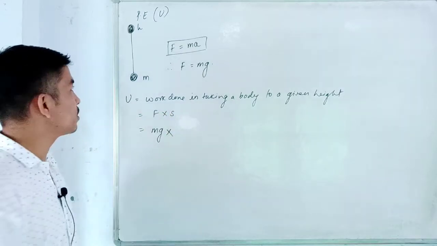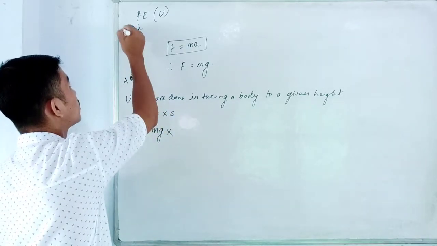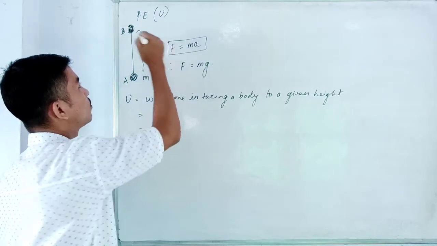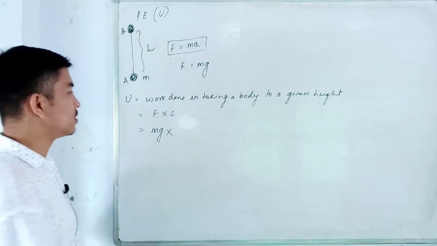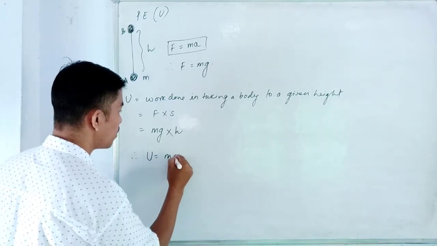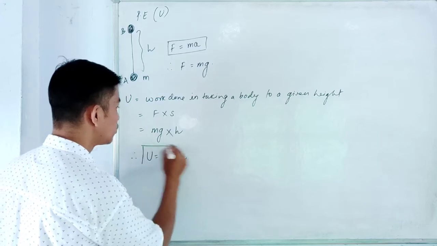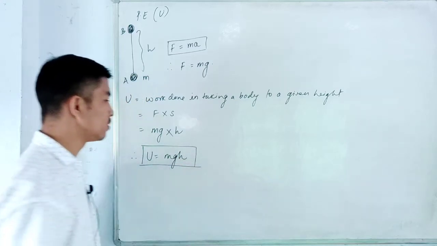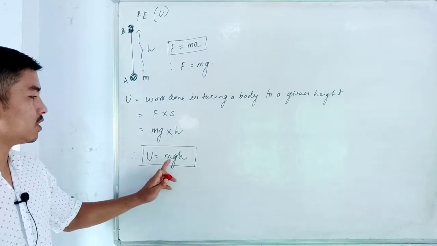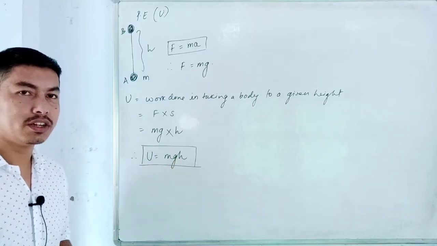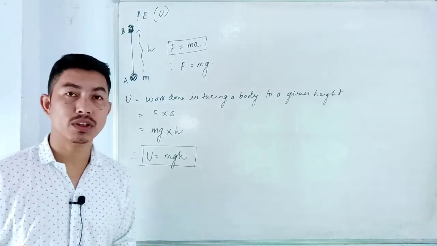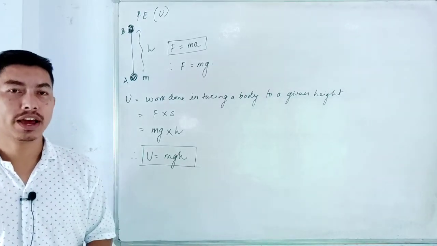Now what is the displacement here? When the body is taken from A to B, I already mentioned that the height was h. So I replace this displacement with h. Therefore I get U is equal to m, g and h. So this is the expression for the potential energy. The potential energy is the product of mass, acceleration due to gravity and height. So you see that it's very easy to find the expression for the potential energy.